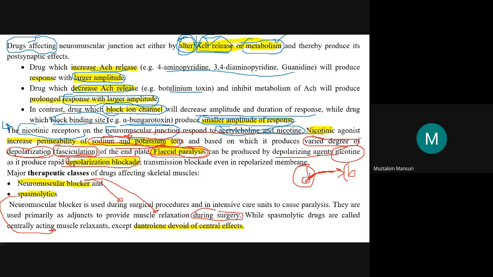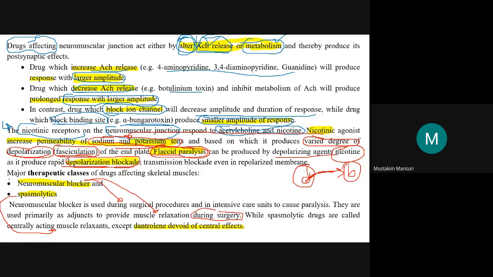So this is known as a depolarization blockage, which will also come ahead, depolarizing blocker as well as non-depolarizing agent. So there will be two categories of agent, one depolarizing, another non-depolarizing. So here the depolarization blockage takes place.